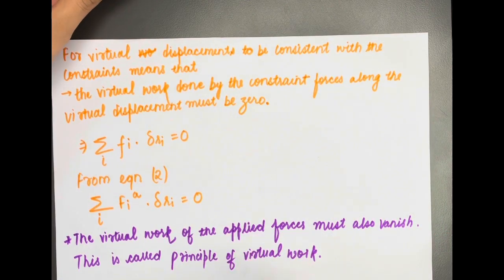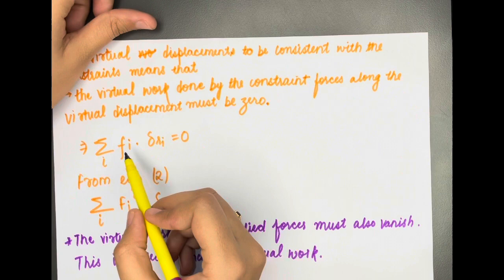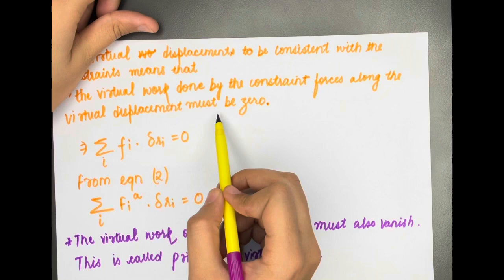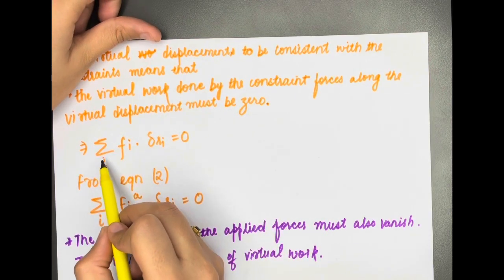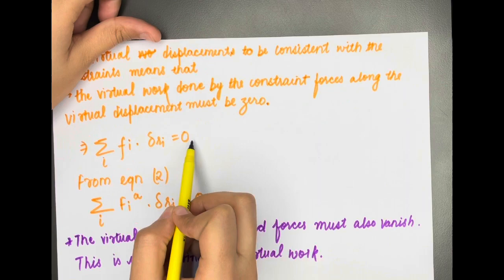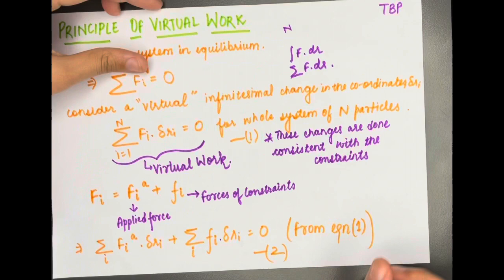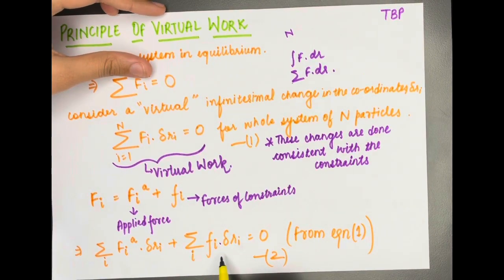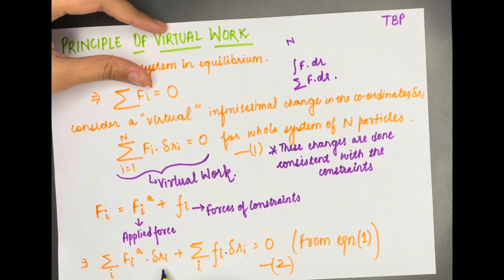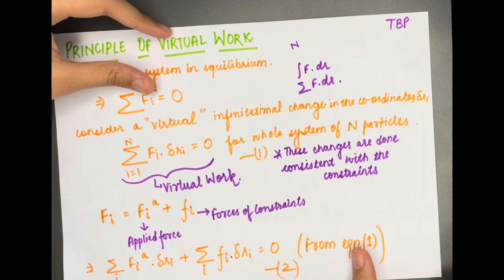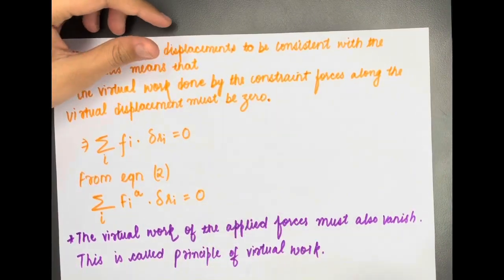Now I just said that the changes in virtual displacement are done consistent with the constraints. That means the virtual work done by the forces of constraints along the virtual displacement must be 0. So summation i fi dot del Ri is equal to 0. So coming back to our original equation number 2, we have this second term equal to 0. So we are left with only the first term. So what we get is summation i Fia dot del Ri is equal to 0. This is the principle of virtual work.